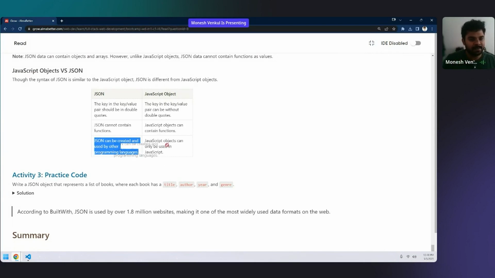And JavaScript objects can be only used in JavaScript. JavaScript objects are only for JavaScript. In Python, you cannot find JavaScript objects.